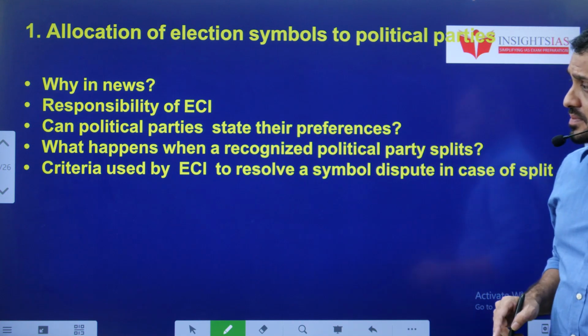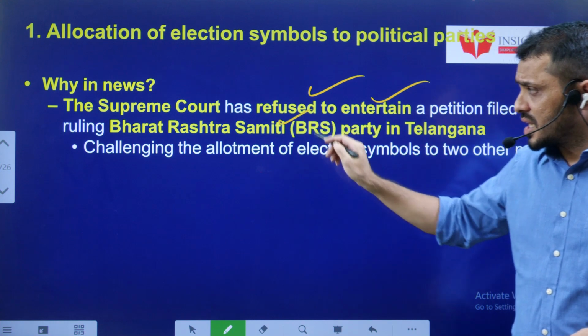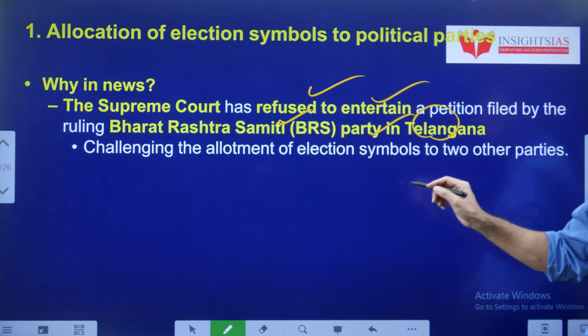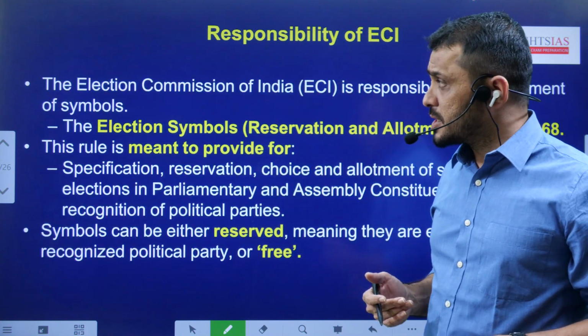Now let us see. The Supreme Court refused to entertain a petition filed by the Bharat Rashtra Samithi party in Telangana challenging the allotment of similar symbols to two other political parties.